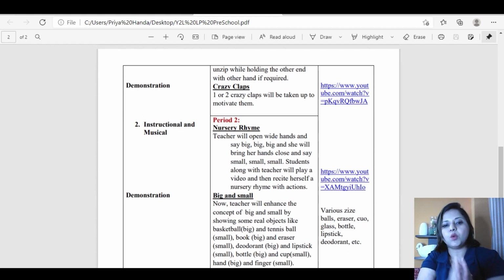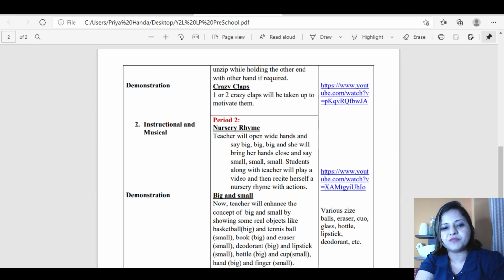So teacher will open wide hands, say big, big, big, big, big, and she'll bring her hands closer and say small, small, small, small, small. Students along with the teacher will play a video, and then a recitation of rhyme will be there. Once video will be played, second time teacher will take up the rhyme with actions. So its link is again mentioned in the resources.